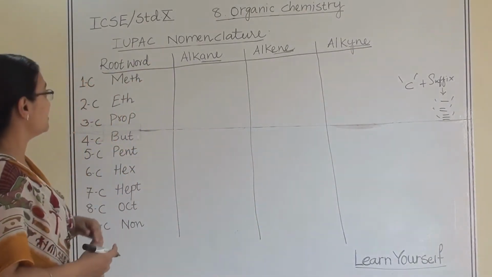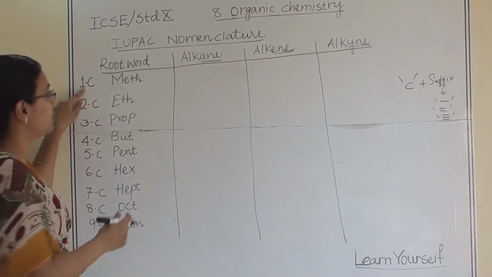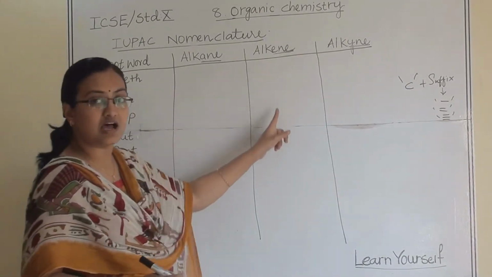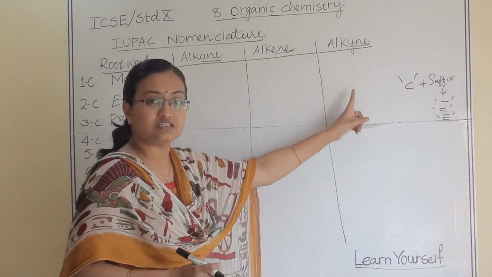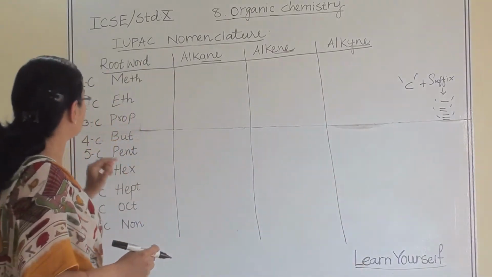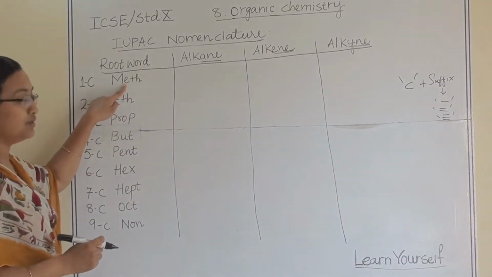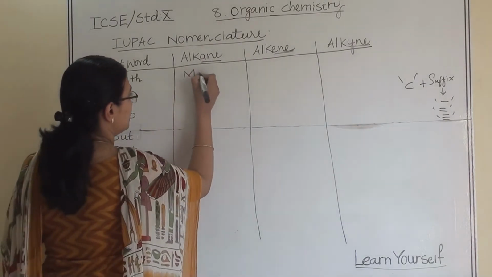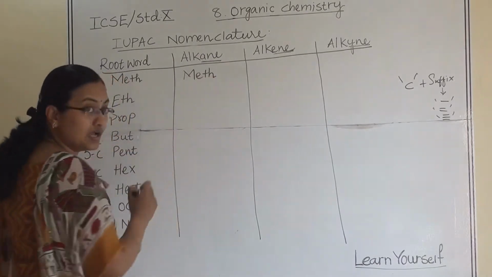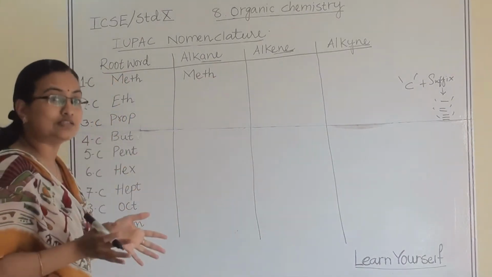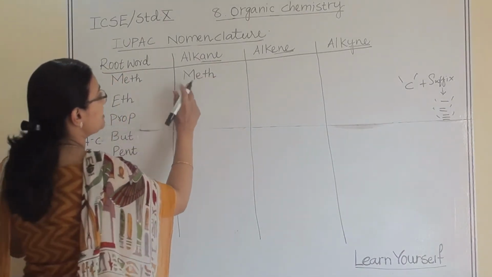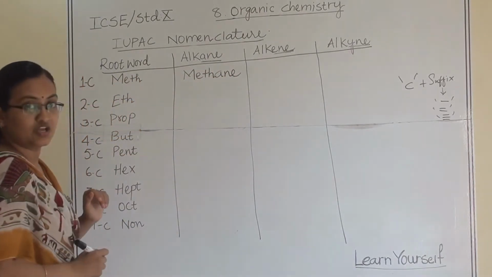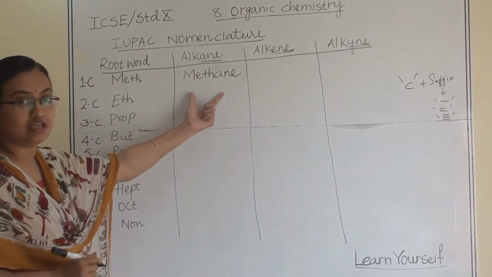So let us start with the first member of alkane series. This is alkane series, this is alkene series, and this is alkyne series. So first is root word meth. When 1 carbon is there with all the single bond, we are using meth plus ane suffix. So the first member is methane.